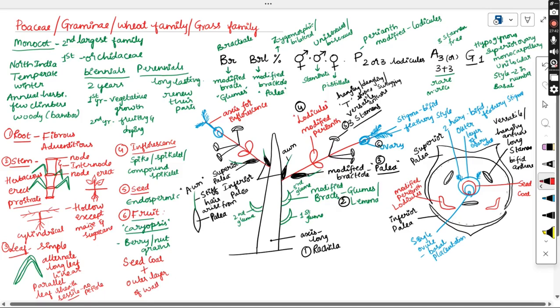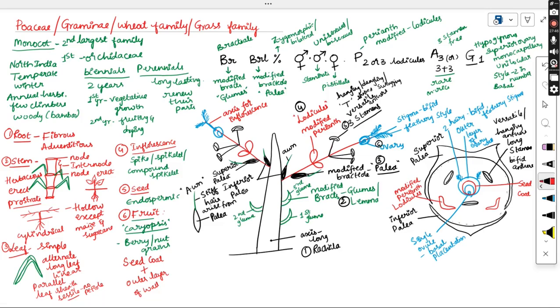Then it forms a structure called a caryopsis, or the grain. So you cannot find a proper gap between the ovary wall and the seed coat. They both are completely fused and they form the fruit called the caryopsis. So this is how the floral diagram looks.